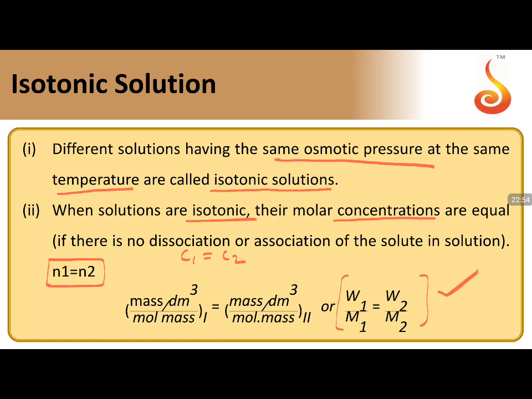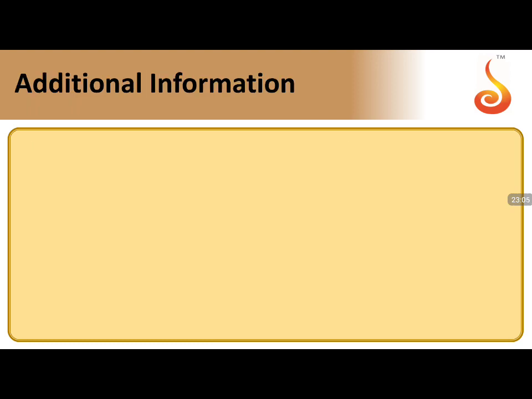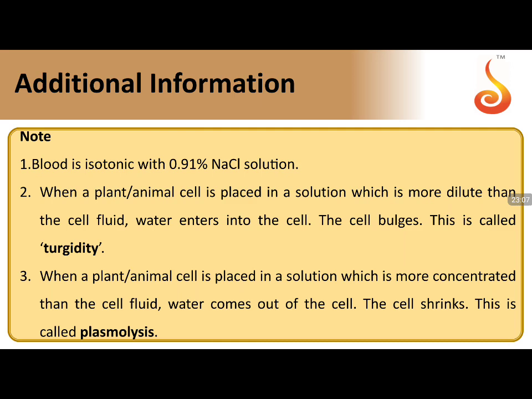So this is the final formula which you can use for isotonic solutions. Whenever the question comes on isotonic, the formula we can use is W1 by M1 is equal to W2 by M2. Moving forward, some additional information about isotonic: blood is isotonic to 0.91% NaCl solution. This is the conceptual question you should learn. What is the concentration of NaCl which is isotonic with blood?